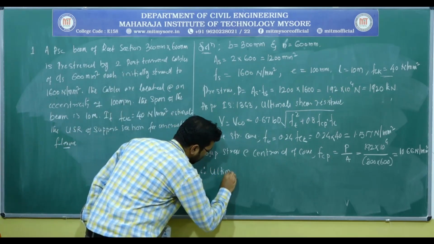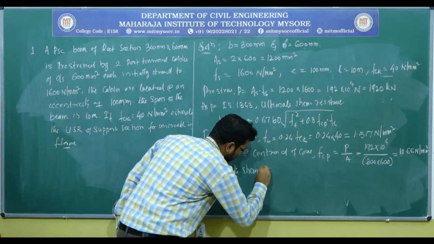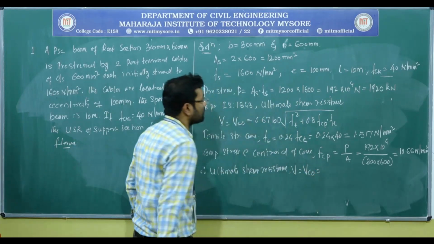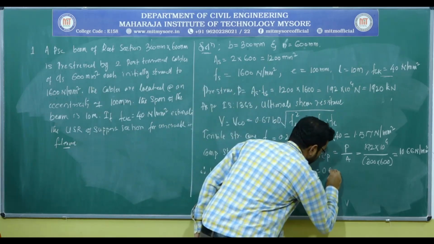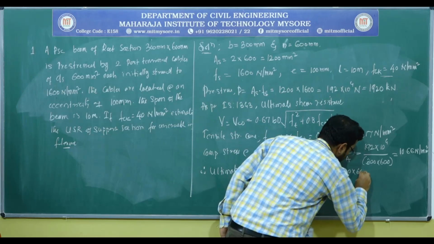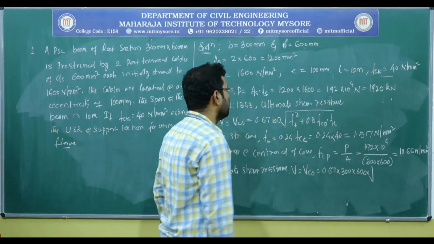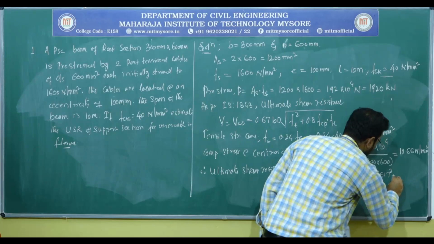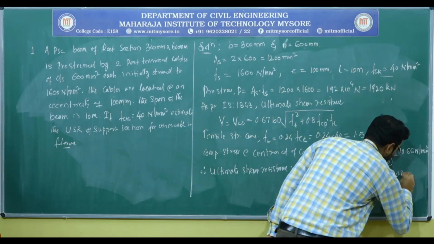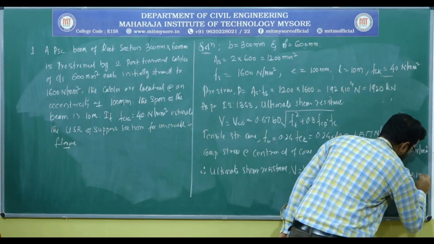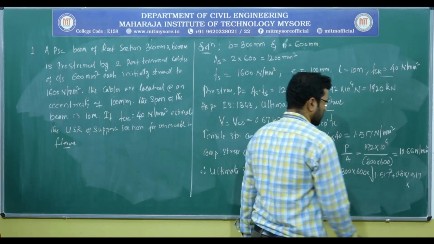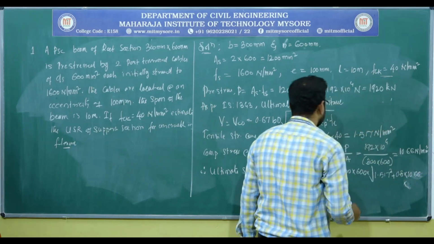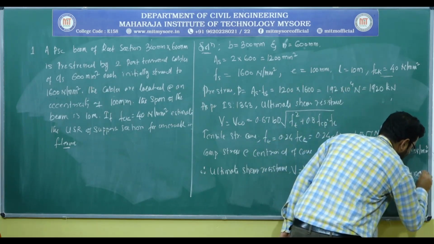Therefore, ultimate shear resistance V, that is Vco, is equal to 0.67 into b, 300, into D, 600, into under root of ft, 1.517, whole square, plus 0.8 times 1.517 into 10.66.